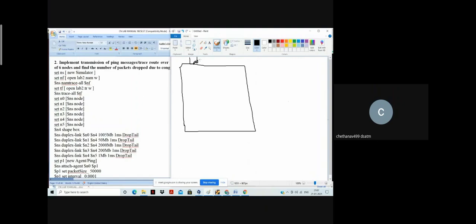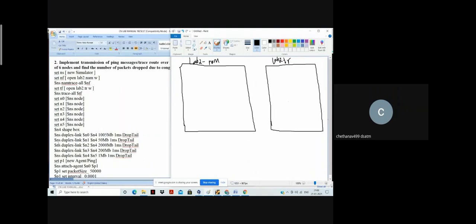In a similar manner, I'll have the lab2.trace file. So this is a trace file, and that one is an animation file. Both I have opened. Now on execution with NS, what will happen?